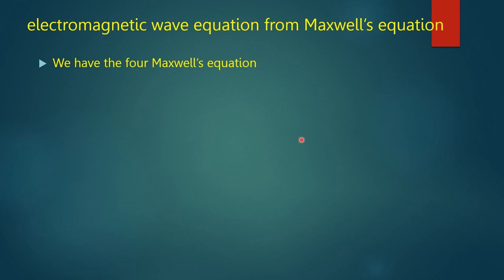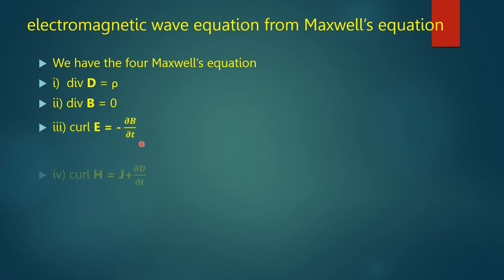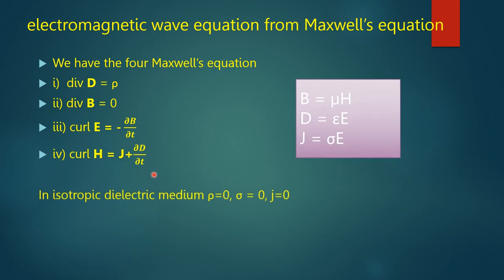Now, electromagnetic wave equation from Maxwell's equations. We have the four Maxwell's equations, which are divergence D equals rho, divergence B equals 0, curl E equals minus del B del t, and curl H equals J plus del D del t.